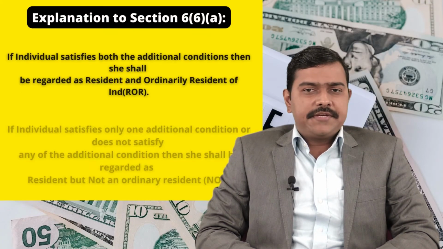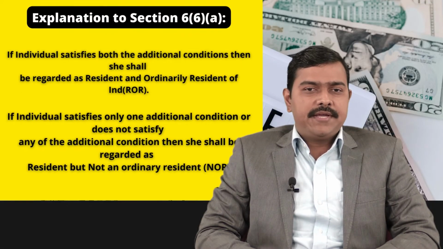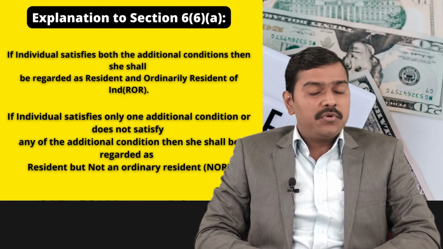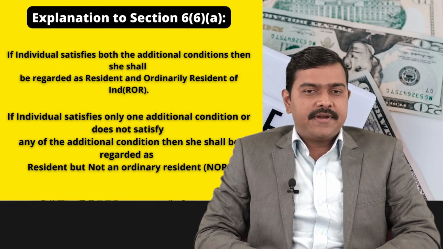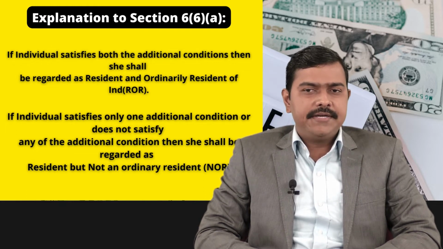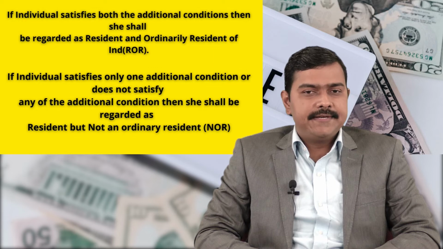So, explanation to section 6, subsection 1, clause A. If the individual satisfies both the additional conditions, then she shall be regarded as resident and ordinary resident of India. So both the additional conditions must be satisfied. If the individual satisfies only one additional condition or does not satisfy any of the additional conditions, then she shall be regarded as resident but not an ordinary resident.